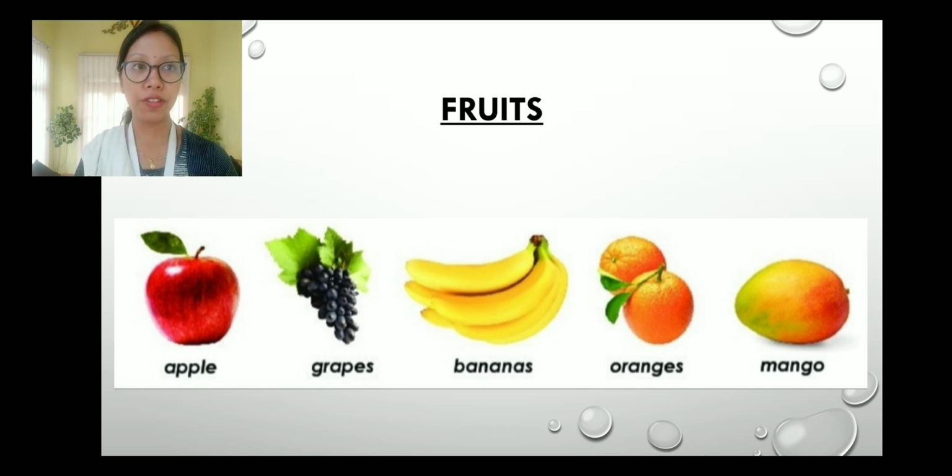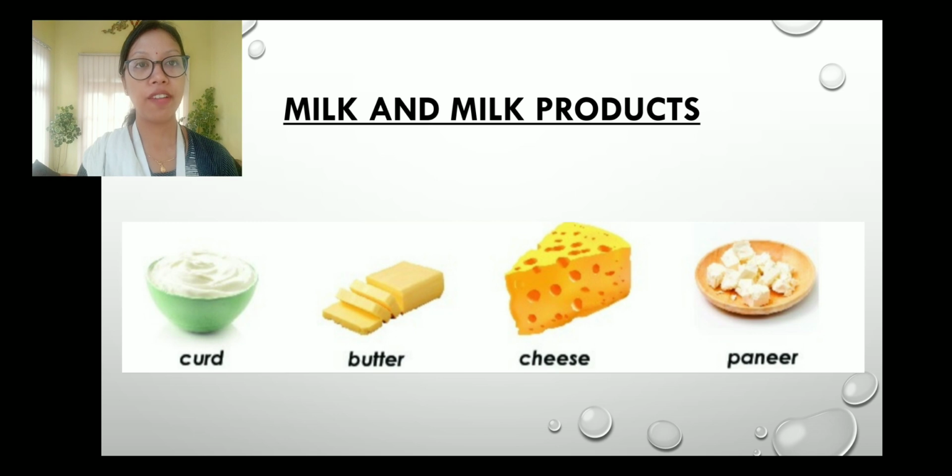These are called fruits. Then we have milk and milk products: curd, butter. From where do we make the curd? Curd is made from milk. Butter is also made from milk. Cheese is also made from milk. And then we have paneer, which is also made from milk. That's why they are called milk products.